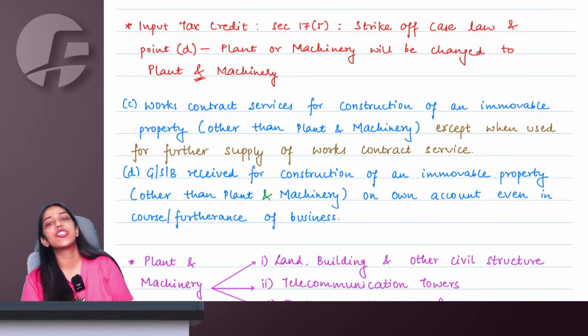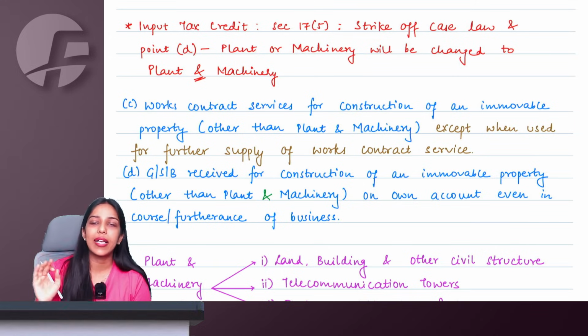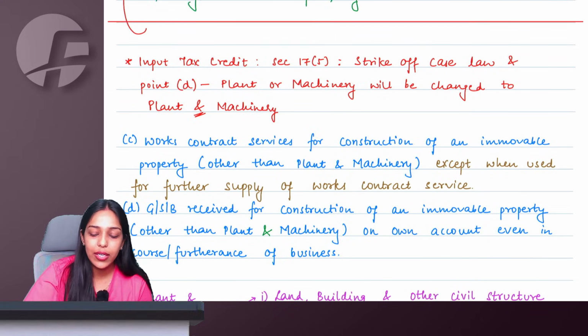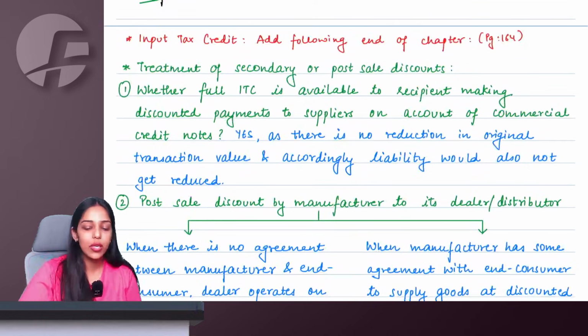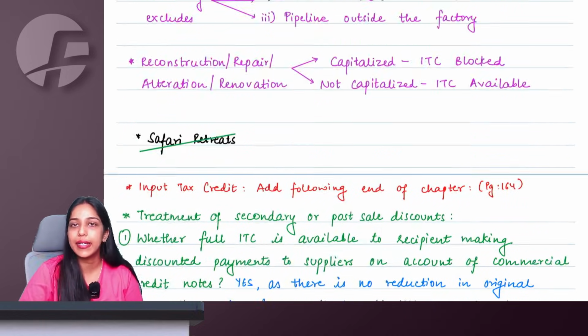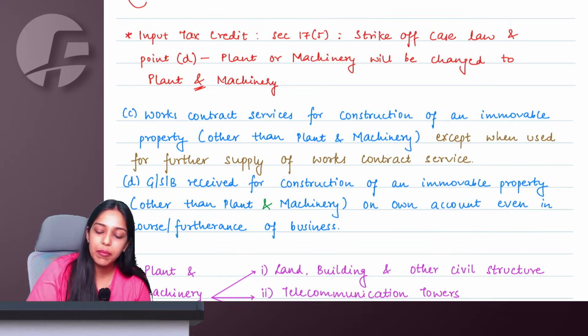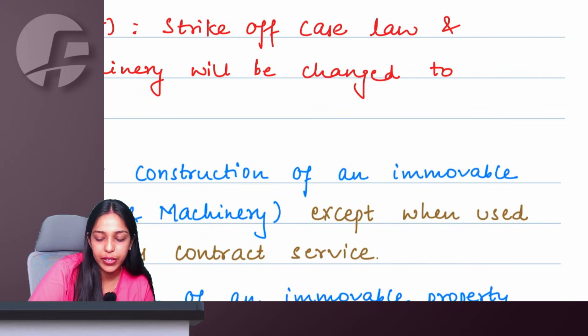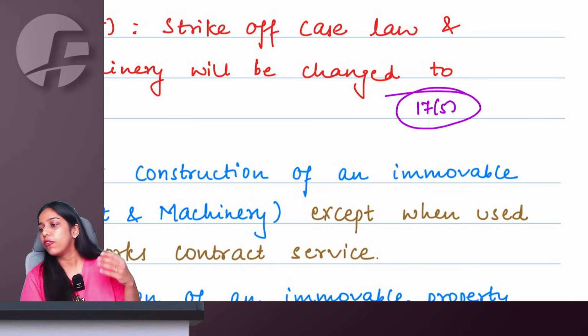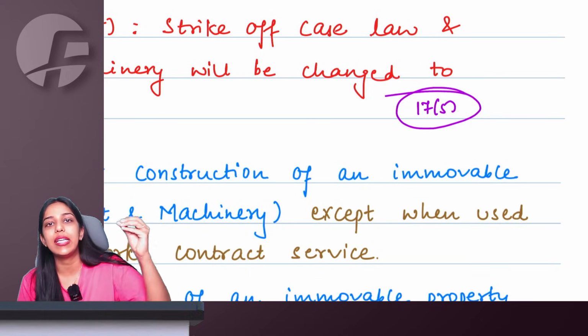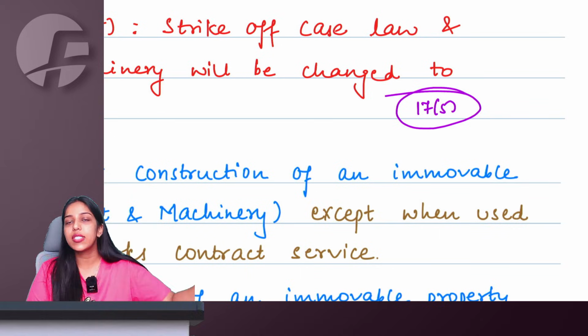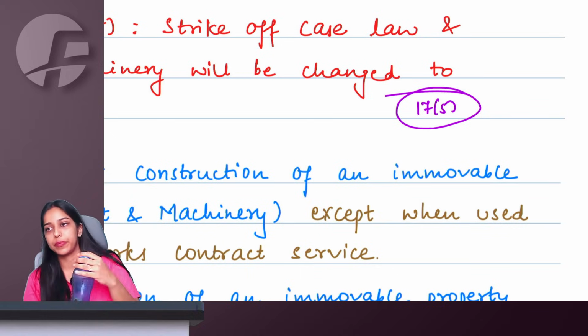Moving on to next chapter, which is input tax credit. Again, only two small changes. One new clarification has been inserted in the ITC chapter, and one small amendment, one small change has been made in section 17.5. Quickly tell me, what is section 17.5? Section 17.5 is about what?